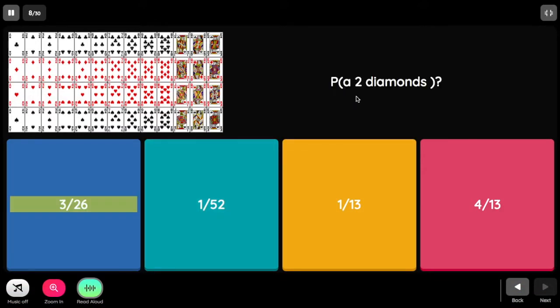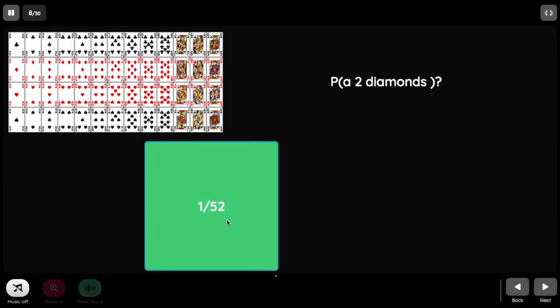What is the probability of getting a 2 of diamonds? How many number 2 are there in a diamond? There is only 1 out of 52. So the answer is this.